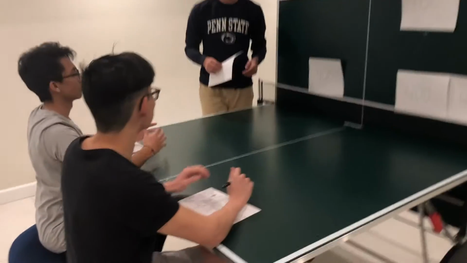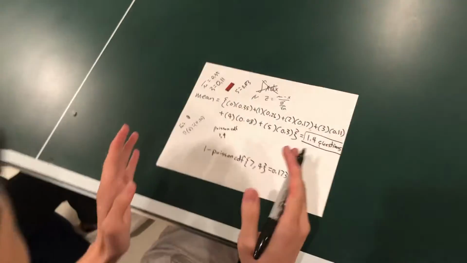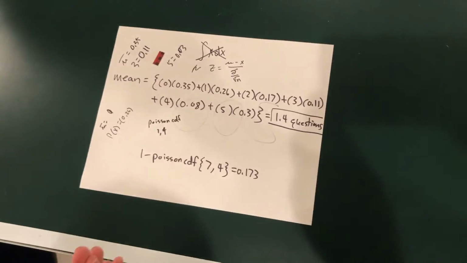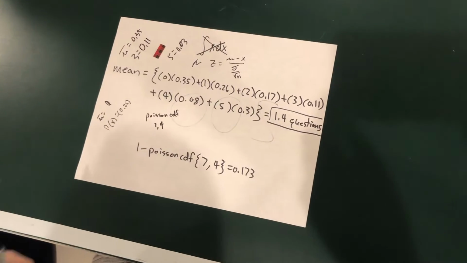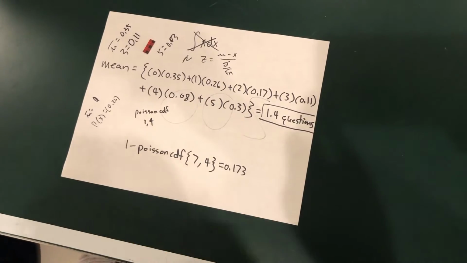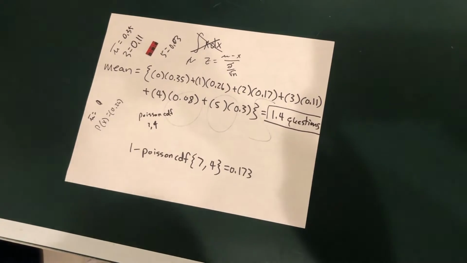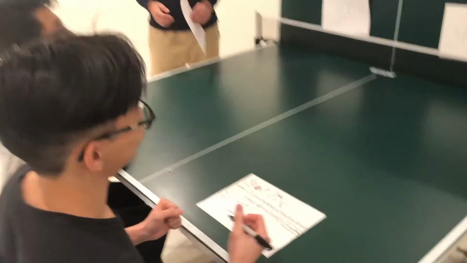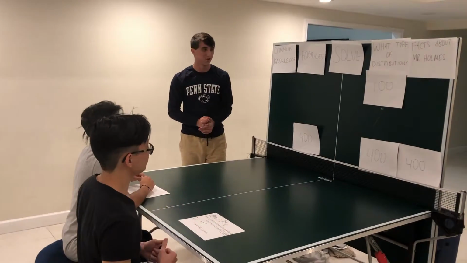Chris again. Alright, so what I did was, because the average was 7 and we wanted to find at least 5, I did Poisson 7 to 4, but then I subtracted 1 minus that and I got 0.173. That's correct. Another 400 points to you. Congrats. Chris taking the nice lead over here.